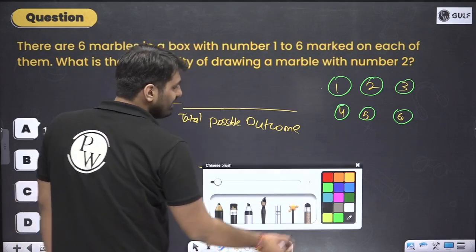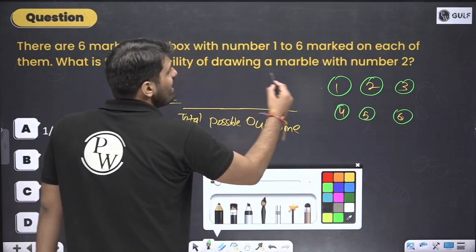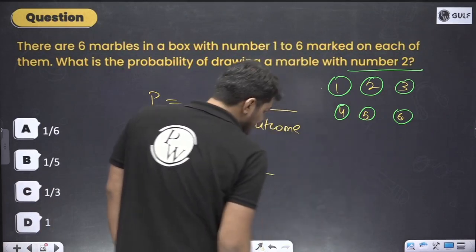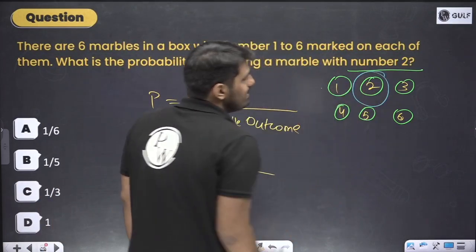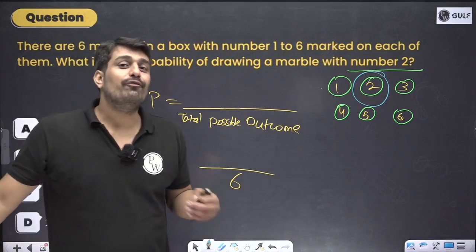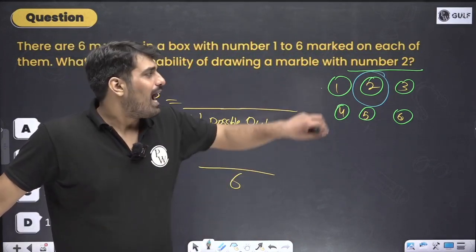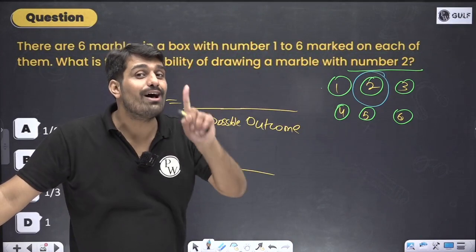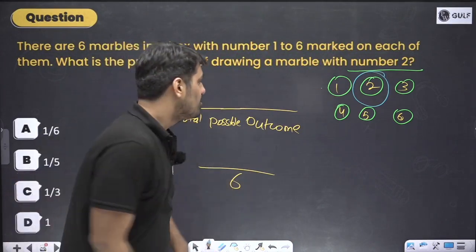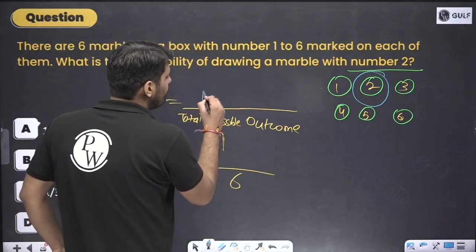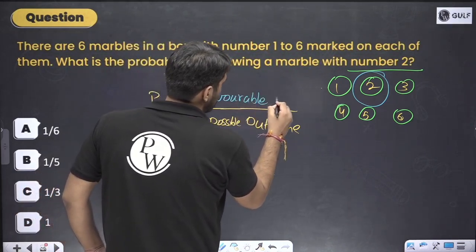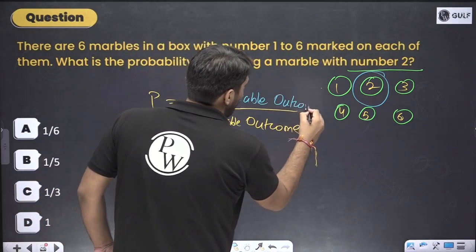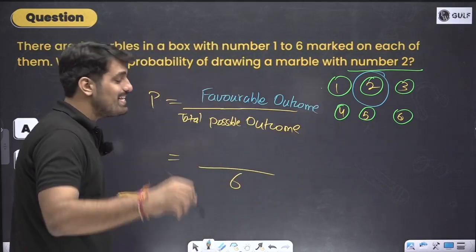The event in which I am interested in, over here they have clearly mentioned: drawing a marble with number 2. If this happens, that is in my favor. That means that is a winning situation for me. So among all the 6 cases, this is one of the cases. So in the numerator, favorable outcome. And the favorable outcome is only one case out of the total 6.